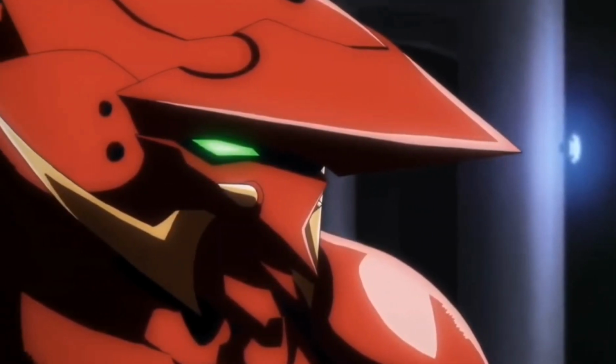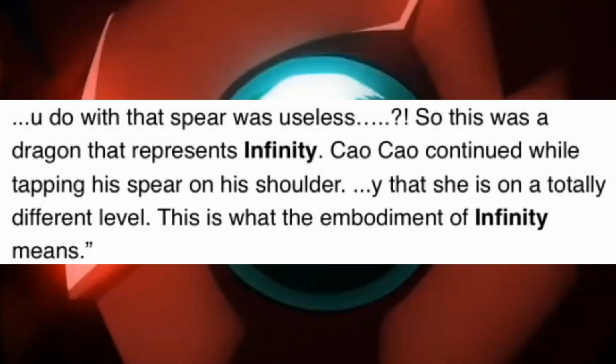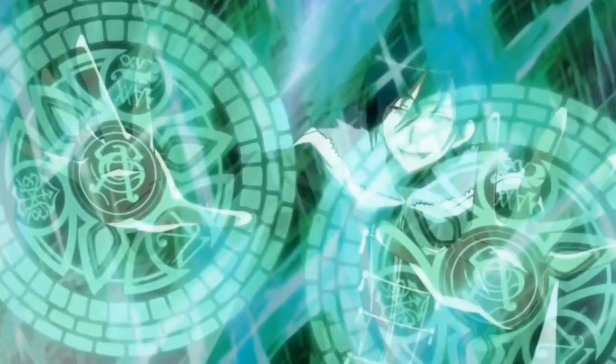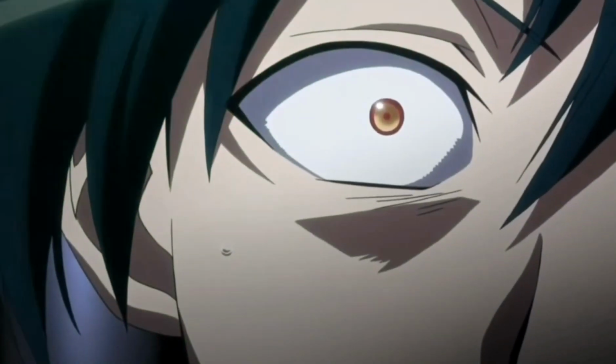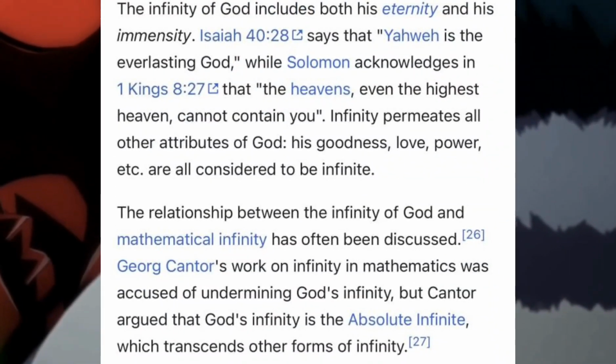Well, she's literally stated multiple times to embody and be the personification of infinity, essentially making her the concept of infinity where all forms of infinity derive from. Essentially, that would include the idea of infinity proposed by mathematician Georg Cantor, which absolute infinity is an extension of. Pretty obvious. Another way to get her there is the fact that her infinite power is similar to God's infinity, which is also absolute infinity.